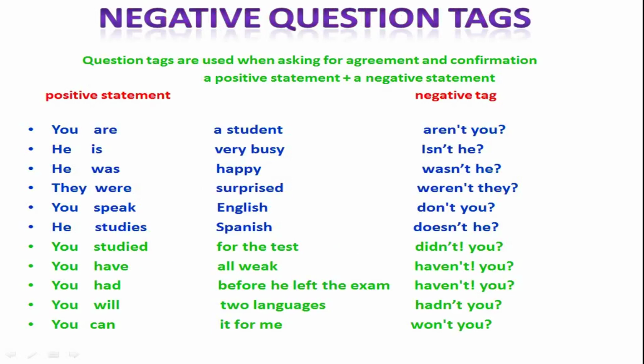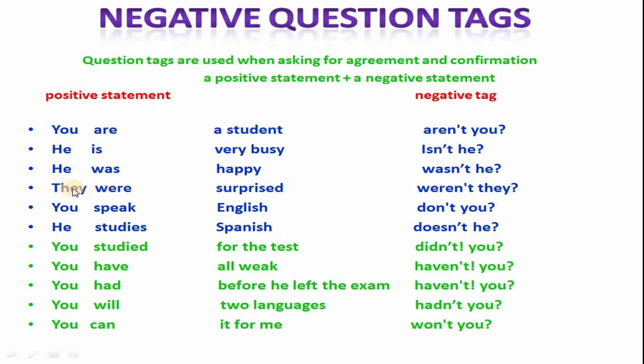Now the negative question tags. Question tags are used when asking for agreement and confirmation, for a positive statement or negative statement. Here, positive statement, negative tag. You are a student, aren't you? He is very busy, isn't he?